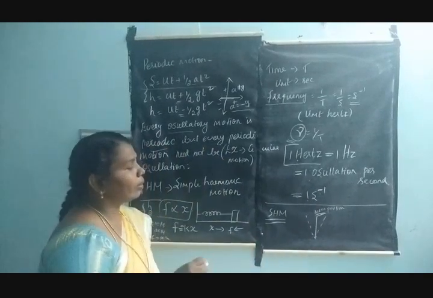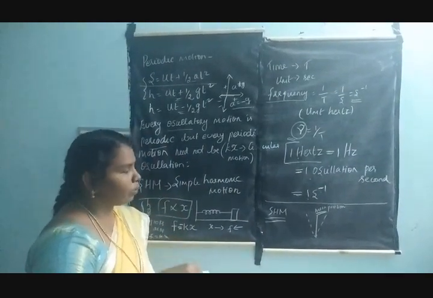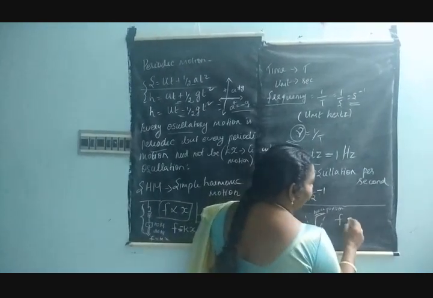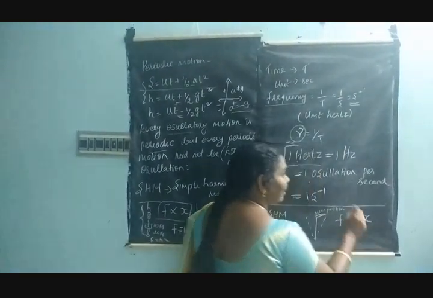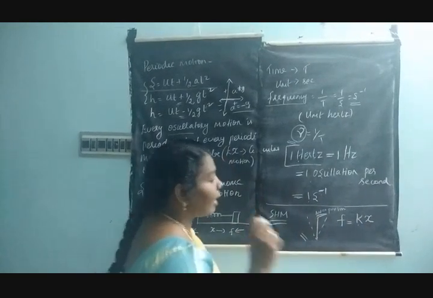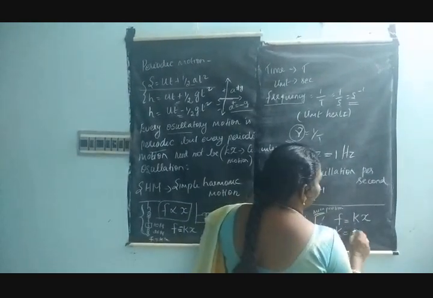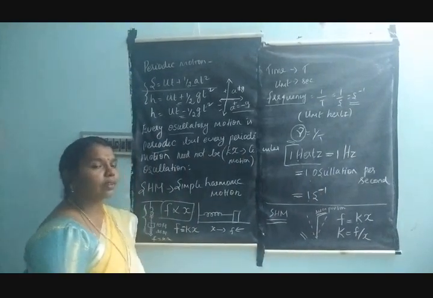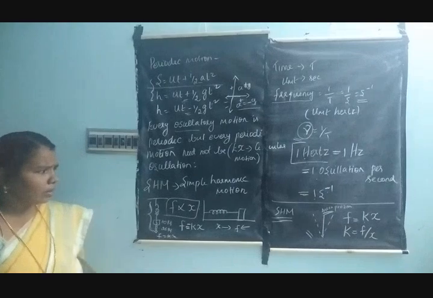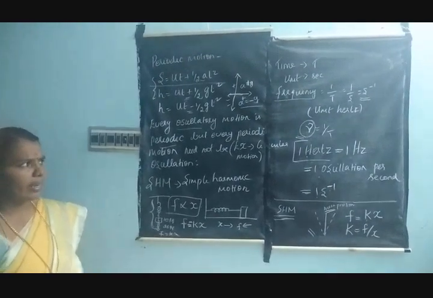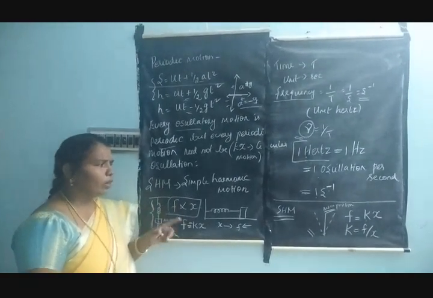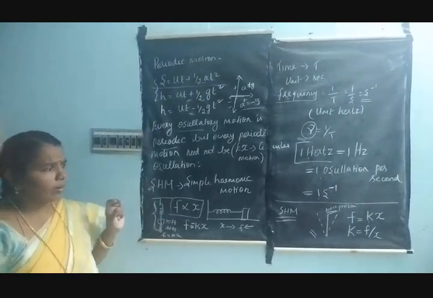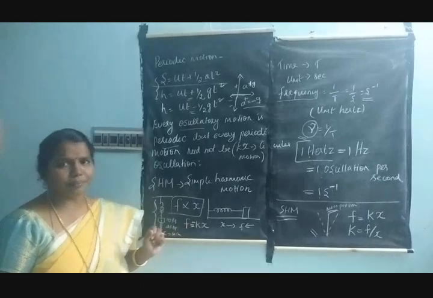To give importance to the mean position, I am giving this example. From this you know that F is equal to K into X, where K is called the force constant. Therefore, the force constant K is equal to F divided by X, that is the force per unit length. We can see simple harmonic motion later, but before that you have to know what simple harmonic motion is, and what the spring constant formula is.